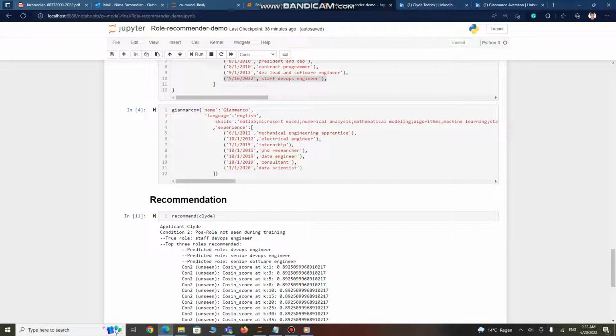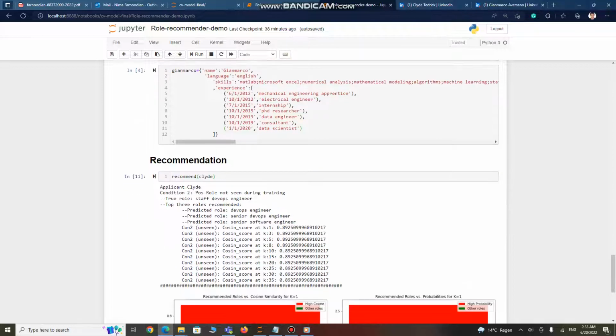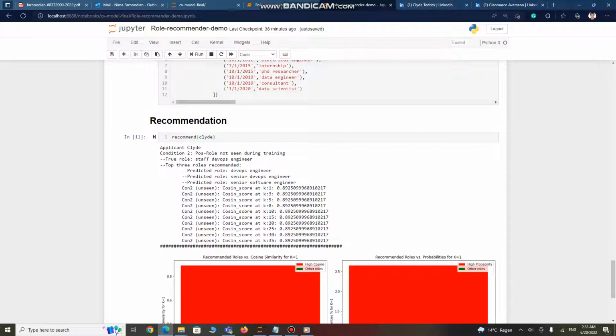The true role, as I already said, is staff DevOps engineer, and the model could predict three interesting things: DevOps engineer, senior DevOps engineer, and senior software engineer. And the cosine similarity is 0.89 at K1 because the model actually predicted DevOps engineer, pretty close to that.